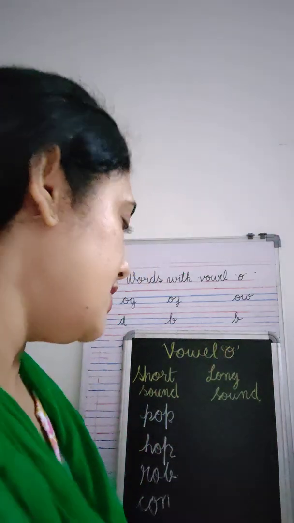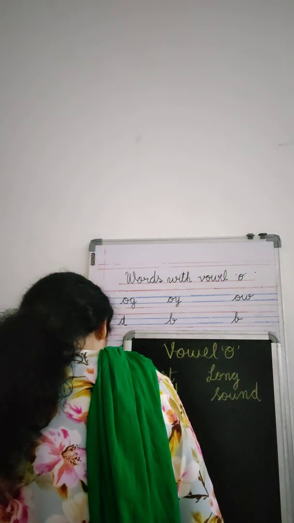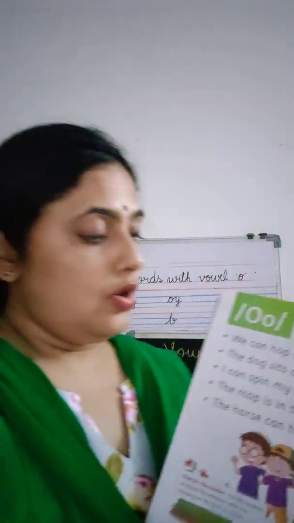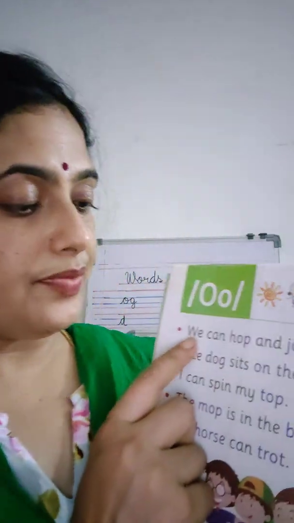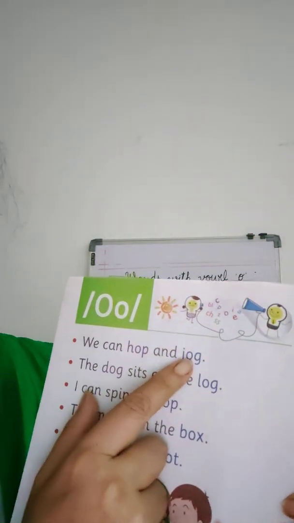Okay. Now let's read your TP tab book. So today we will read O sound words. Okay. O sound sentences. Let's read. We can hop and jog.